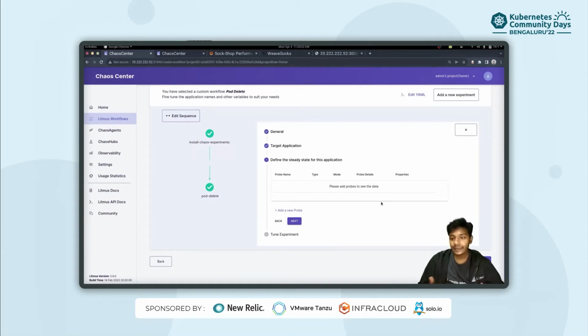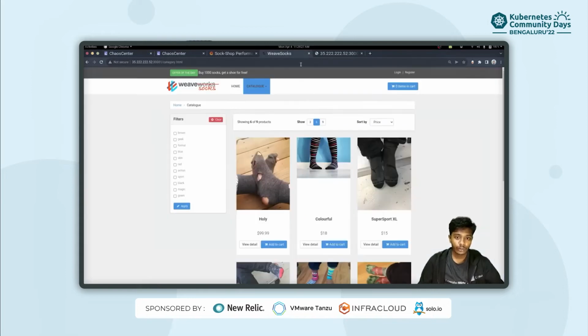So what is the hypothesis condition that we want to define? Well, we just want to be ensured that while we are deleting our pods, while we are performing our pod delete experiment, our catalog should still be available. So how can we ensure that?